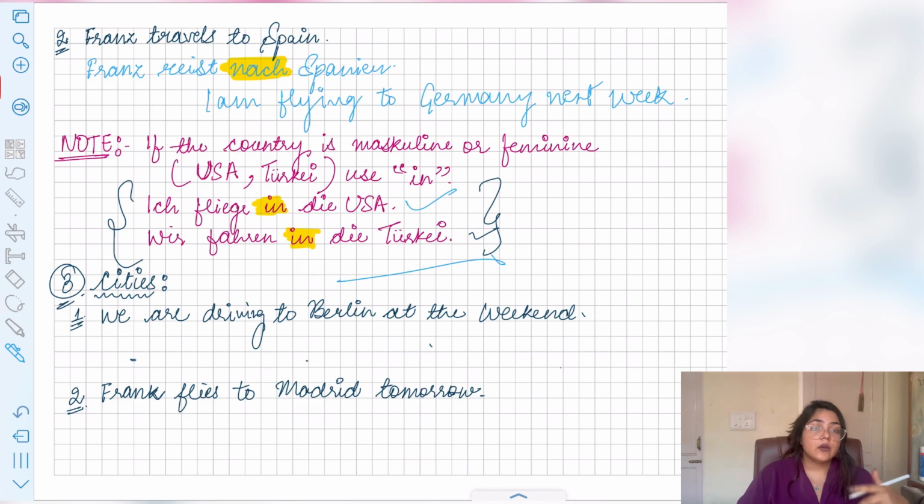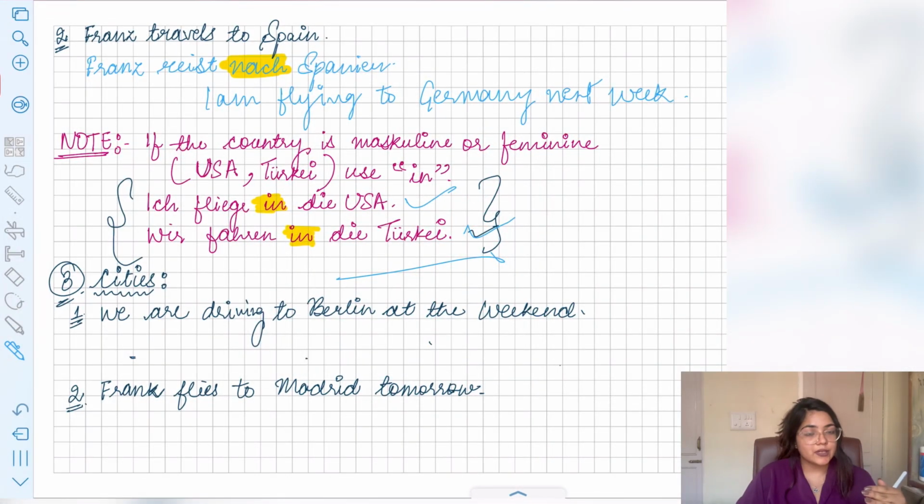Coming on to the next point, you have to use nach with cities. As I mentioned earlier, you have to use nach with cities. Now let's make this example. We are driving to Berlin at the weekend. We are driving. So wir fahren.